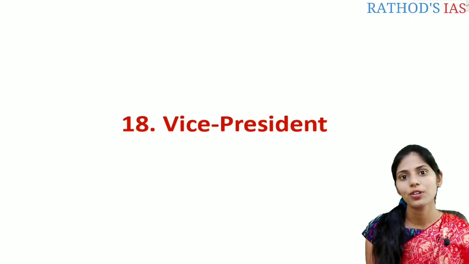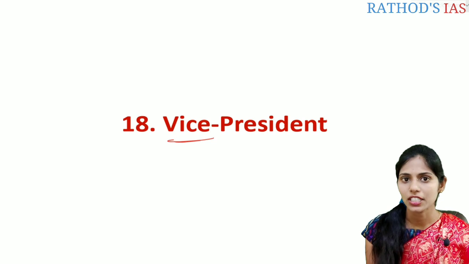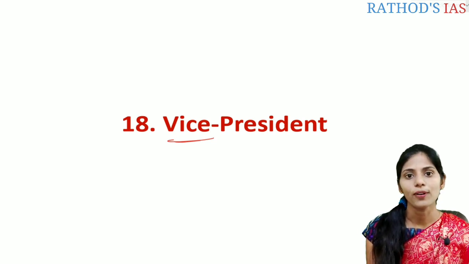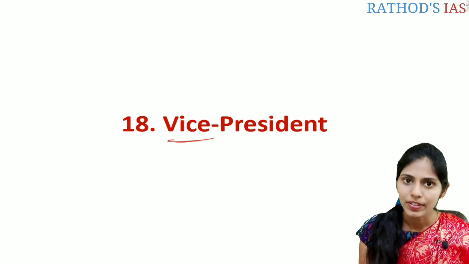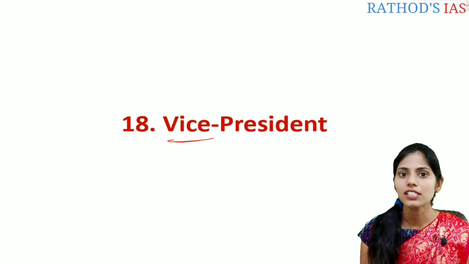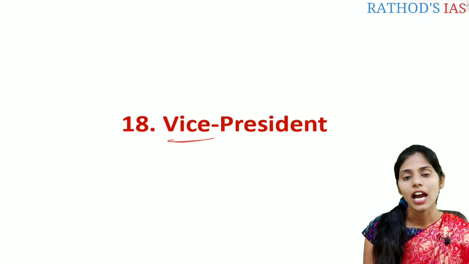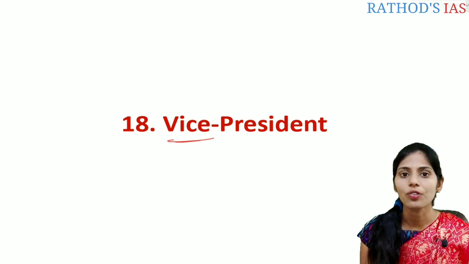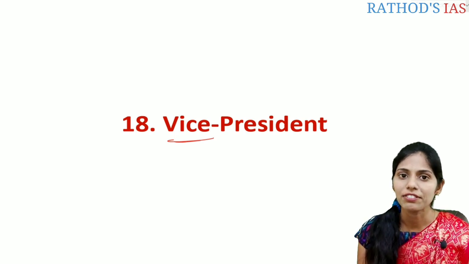Today in this lecture, we are going to see the next chapter of Lakshmikant, that is Vice President. Before going into the topic, let us see some of the introduction regarding this Vice President. In this lecture, we are going to see the important articles which are related to the Vice President. They include Article 63, Article 64, Article 66, Article 67, Article 67b, Article 69 and Article 70. These are the articles which are very related to the Vice President. So let us see each and every article.